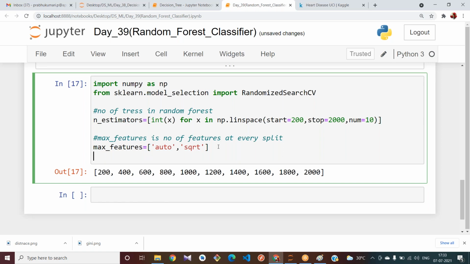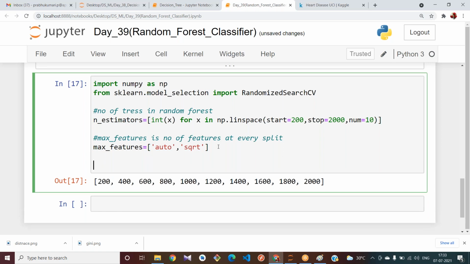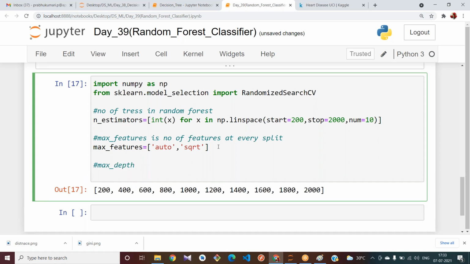Okay, next, the next parameter that we use is max_depth. The depth is for how many levels my tree should split. Levels of the tree, number of levels of the tree.